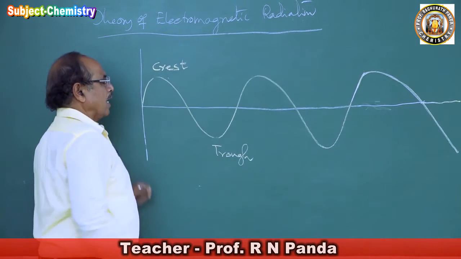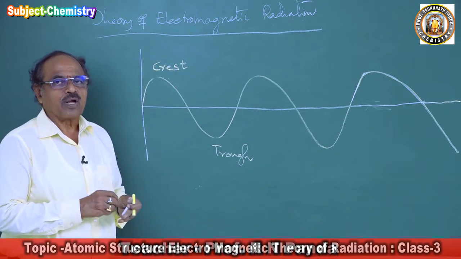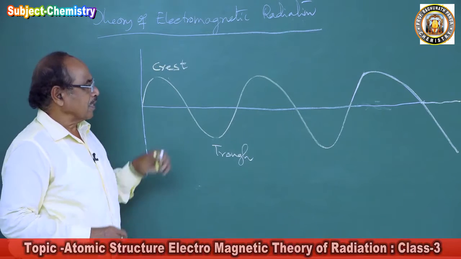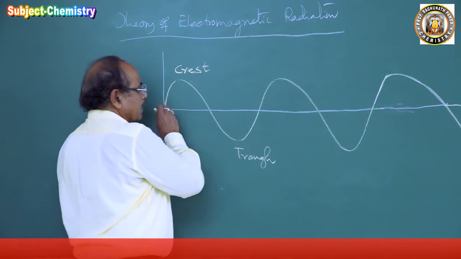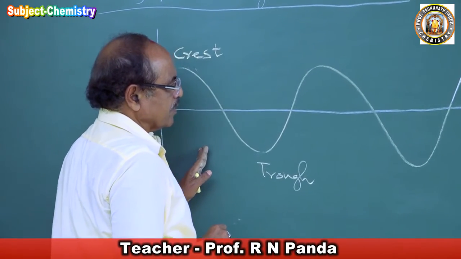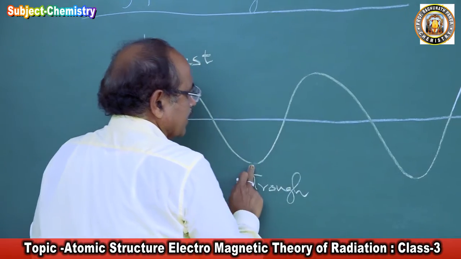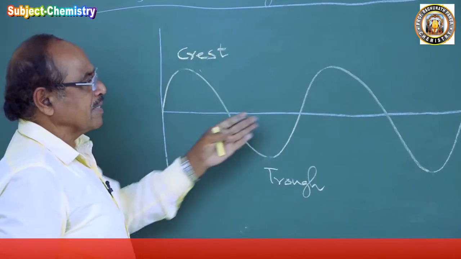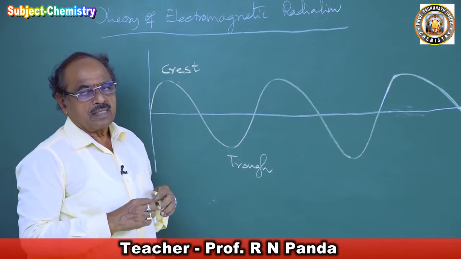And these electromagnetic waves have both electrical property and magnetic property, hence they are called electromagnetic waves. What are the characteristics of these electromagnetic waves? These are crest, and these are troughs, and it is continuously going on, and this carries the energy from the source to the object.